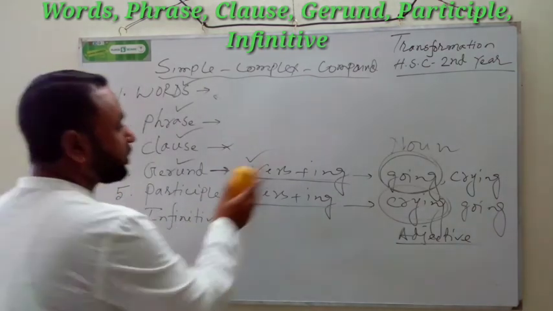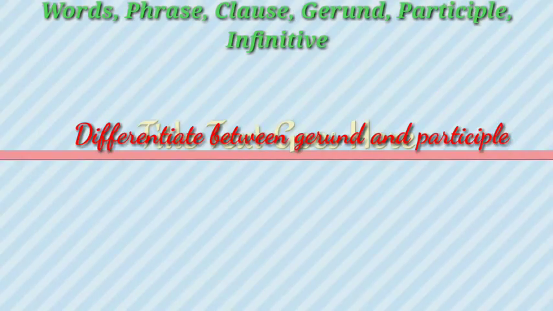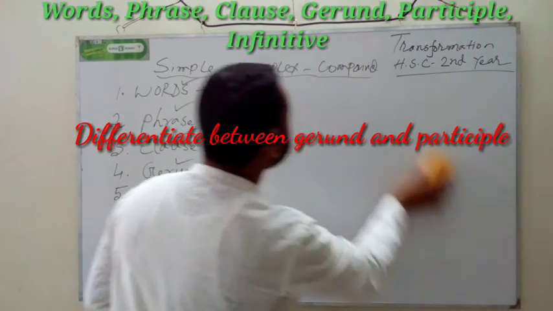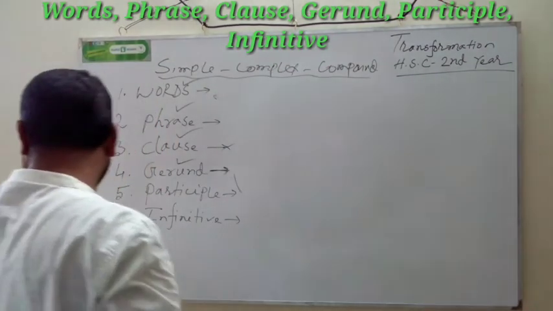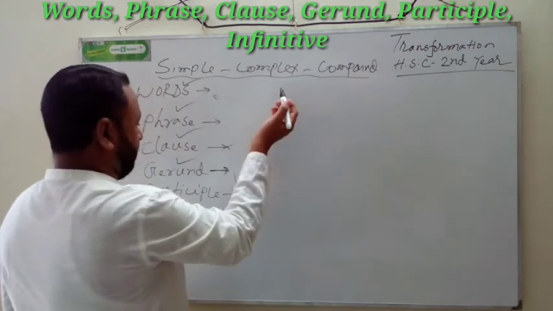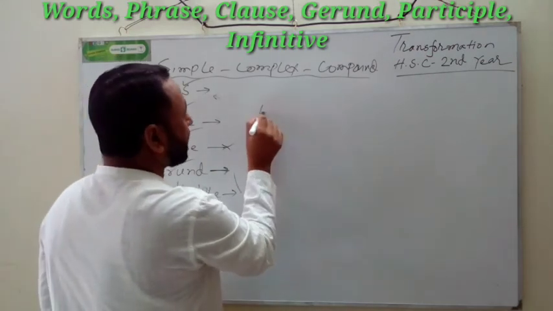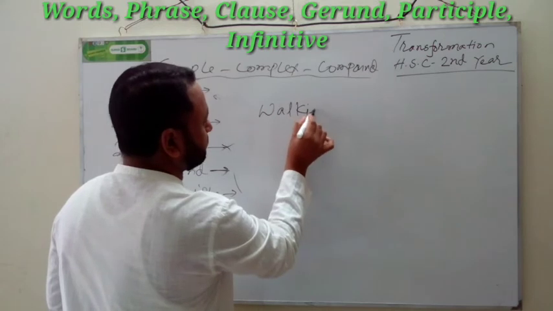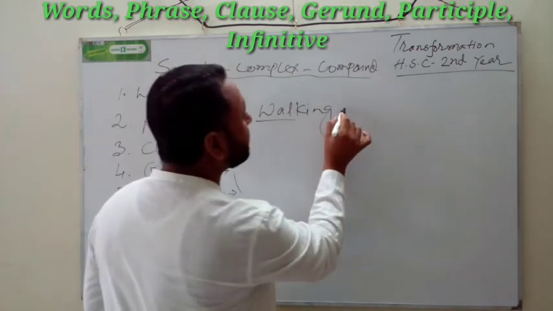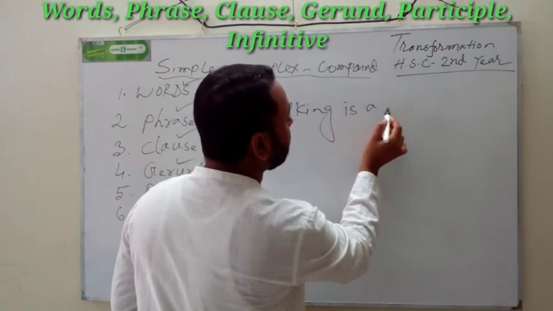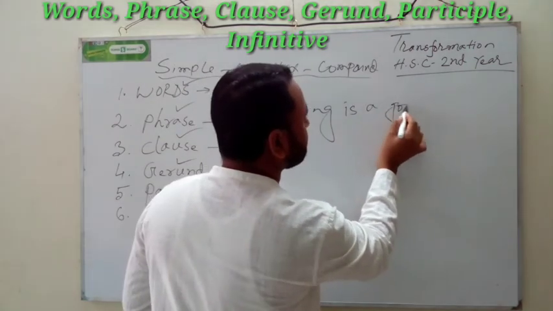Okay, my dear students, I am going to explain it very clearly what is gerund and what is participle by adding ing. Okay, walking, just verb plus ing. Example 1: Walking is a good exercise.